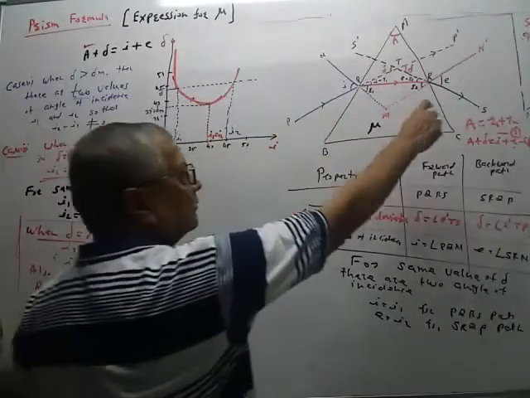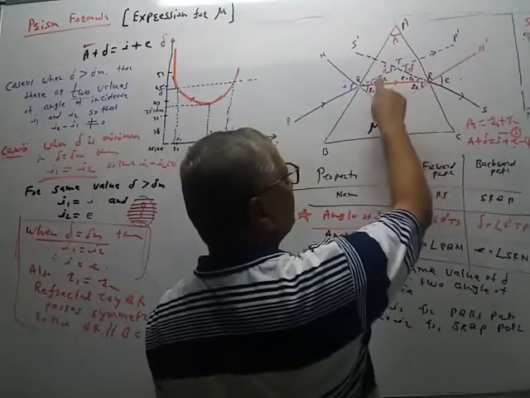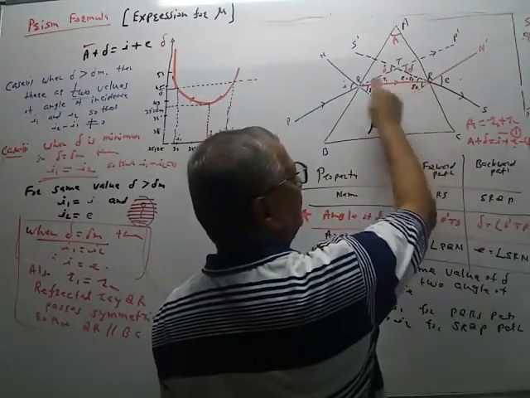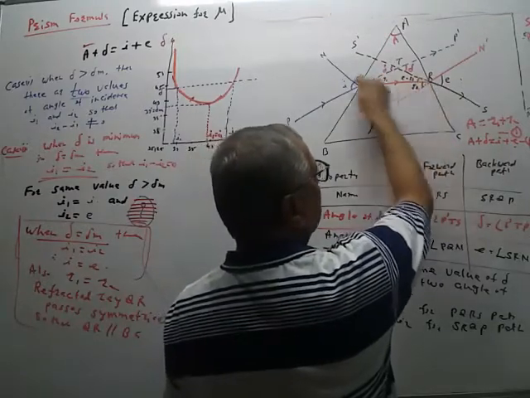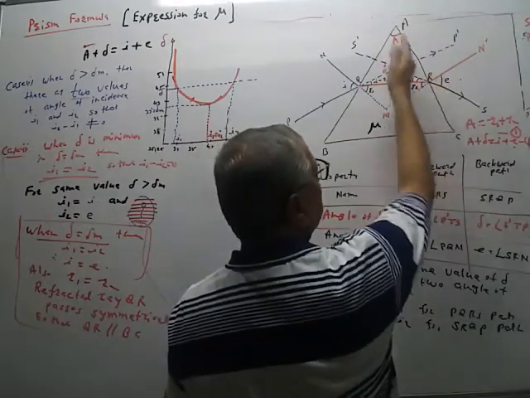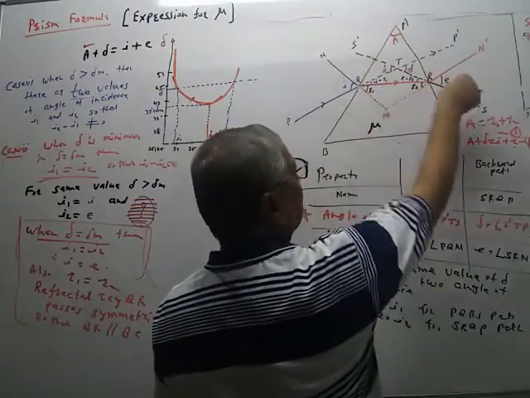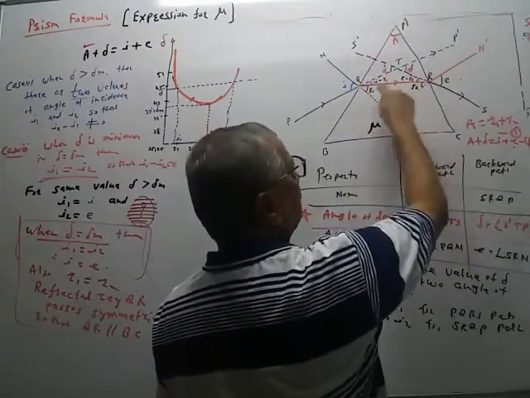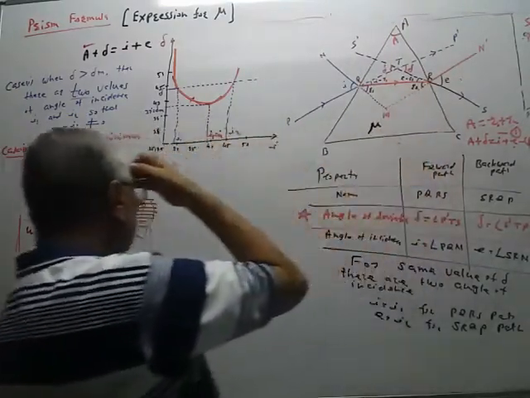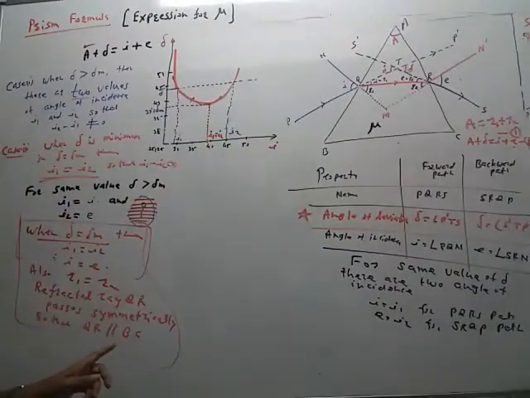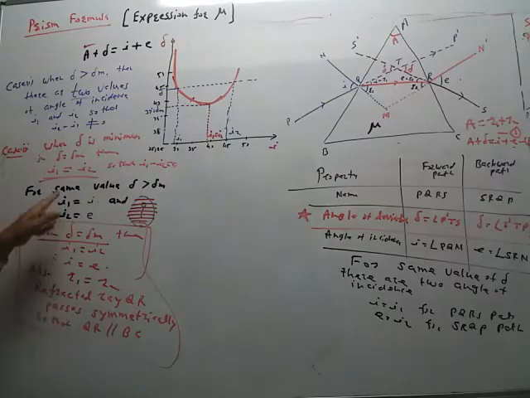If I and E are equal, then the refractive index mu is the same, therefore R1 and R2 also become equal. Since R1 and R2 are the same, this QR passes symmetrically. It is inclined by an equal angle with the surfaces AB and BC. So this QR becomes parallel to BC, like this. Now, use this property.